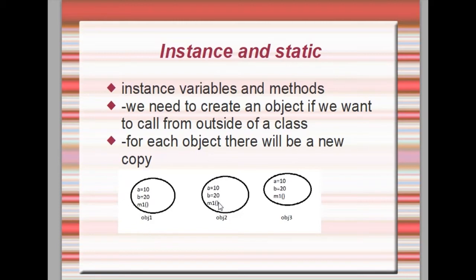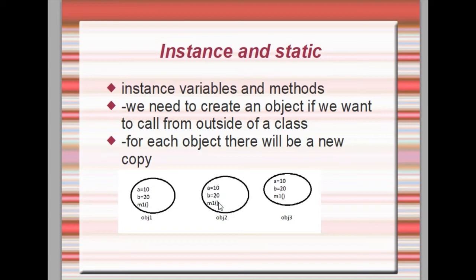So coming to a general example, consider one apartment. We have flats 101 and 102. Flat 101 has its own properties: its windows, its door, and its wall color will be different compared to 102. And 102 has its own properties. Its own set of properties will be there for flat 102.